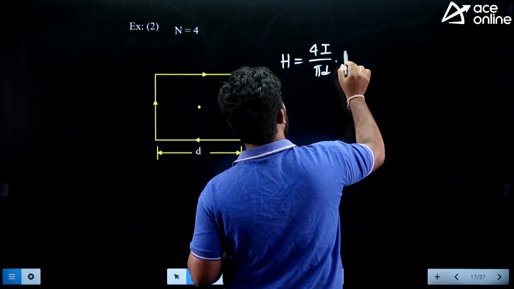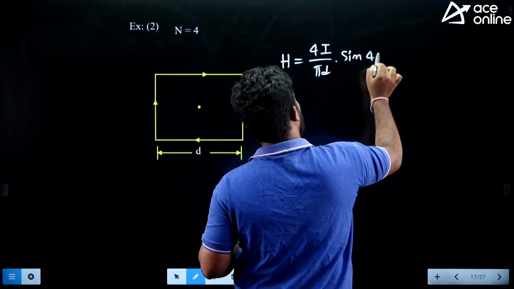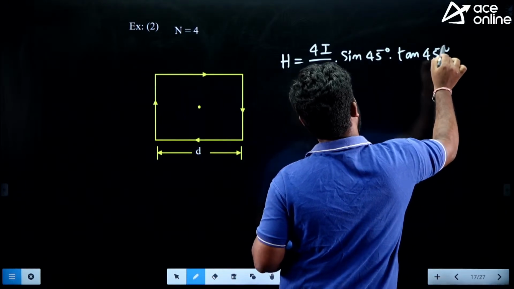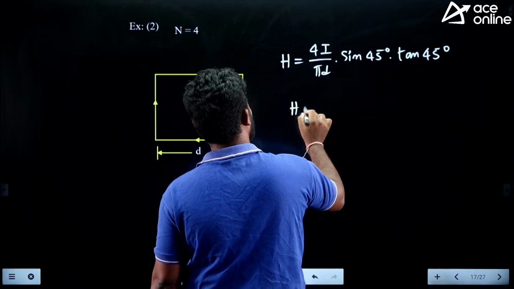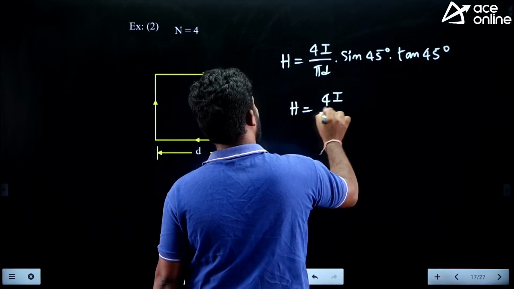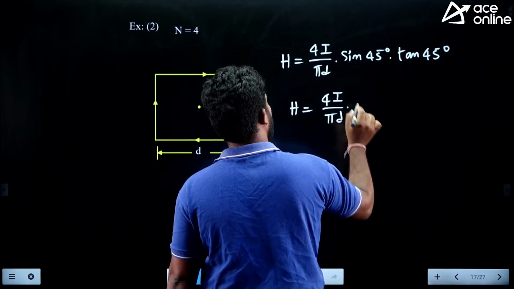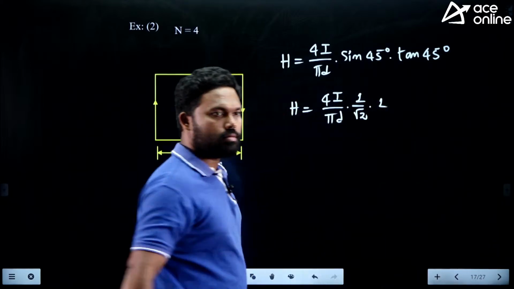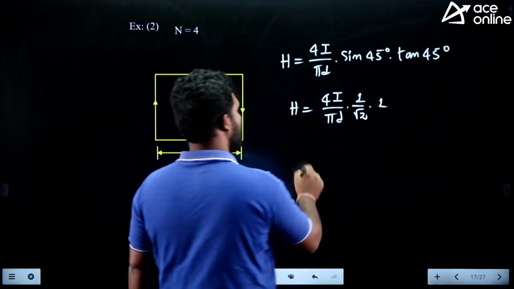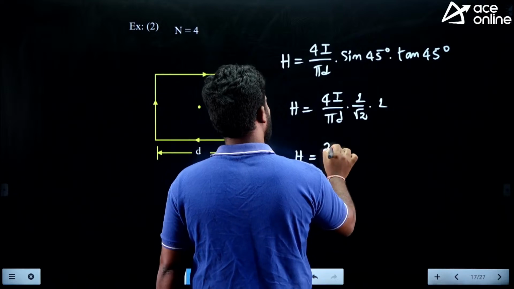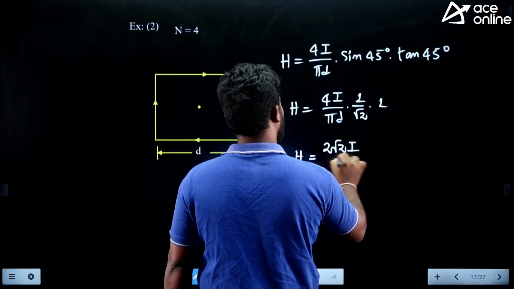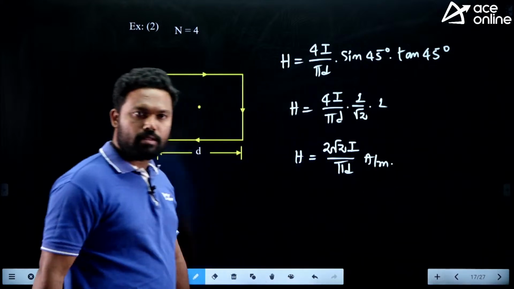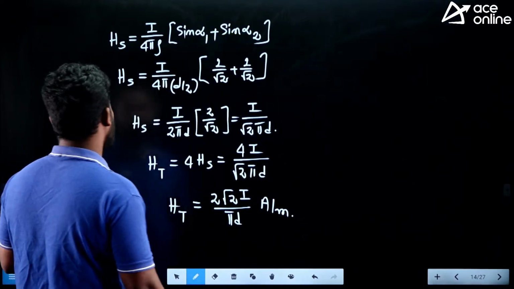So 180 by 4, it is sine 45 into tan 45. So H is equal to 4I by pi d, it is 1 by root 2 into 1. Okay guys, so H is equal to 2 root 2 I by pi d. We got the same thing. Let me go back. 2 root 2 I by pi d.